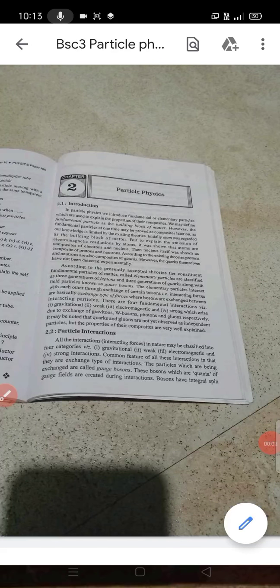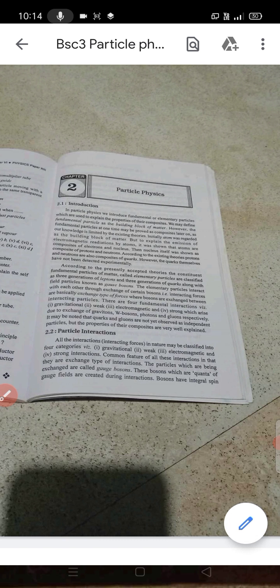Hello students, today we start a new point in this chapter, the particle interactions. In the introduction part we saw that there are four types of interactions by exchanging elementary particles. What are the types? There is gravitational interaction, weak interaction, electromagnetic interaction and the strong interaction. In gravitational interaction there is an exchange of gravitons. In weak interactions there is an exchange of bosons, and in electromagnetic interaction there is an exchange of photons, and